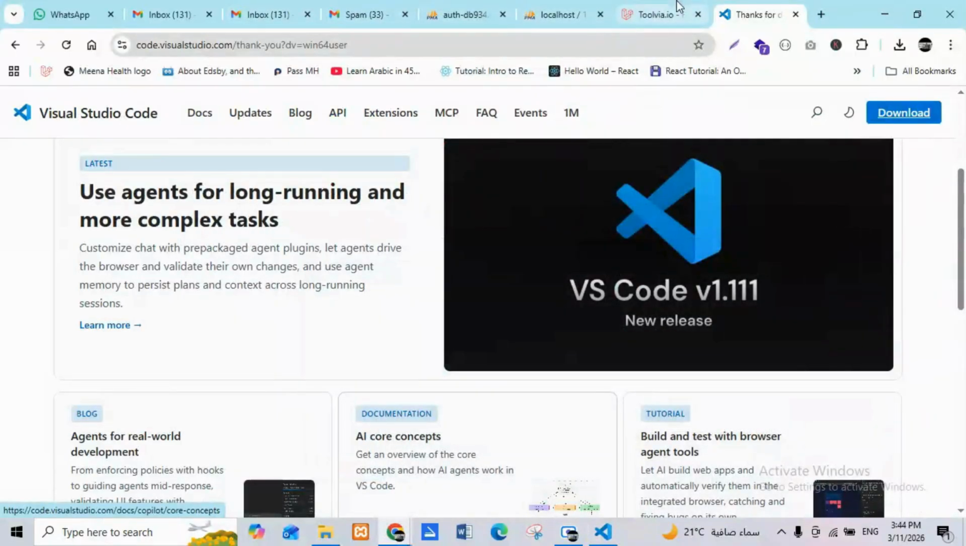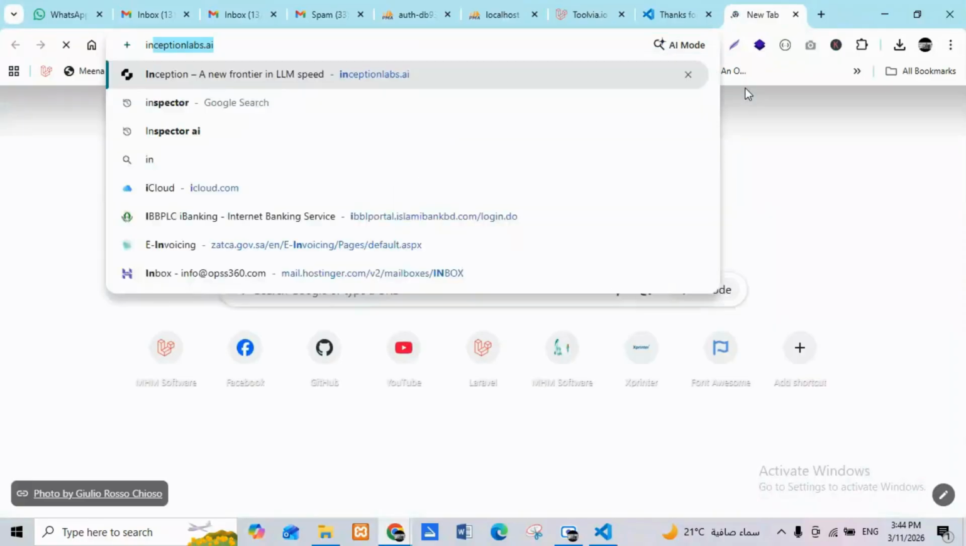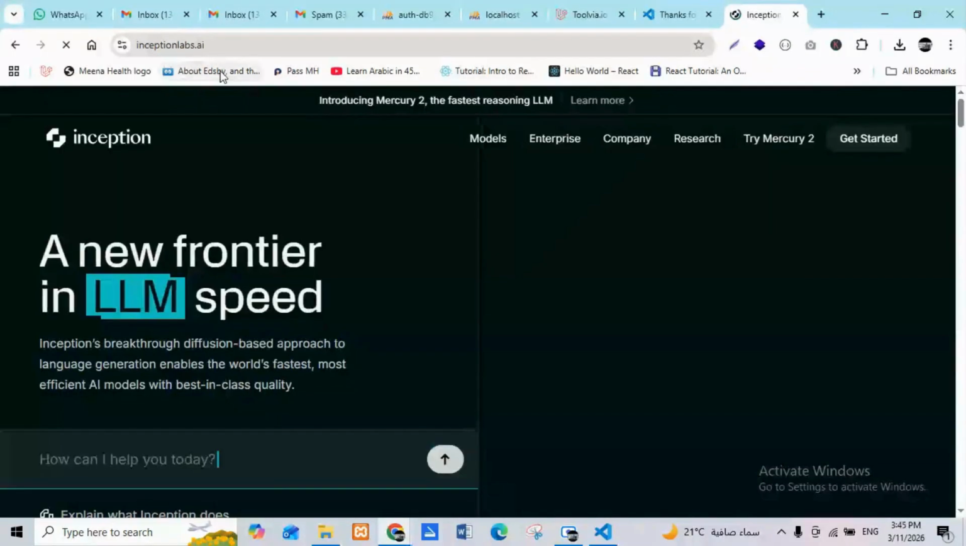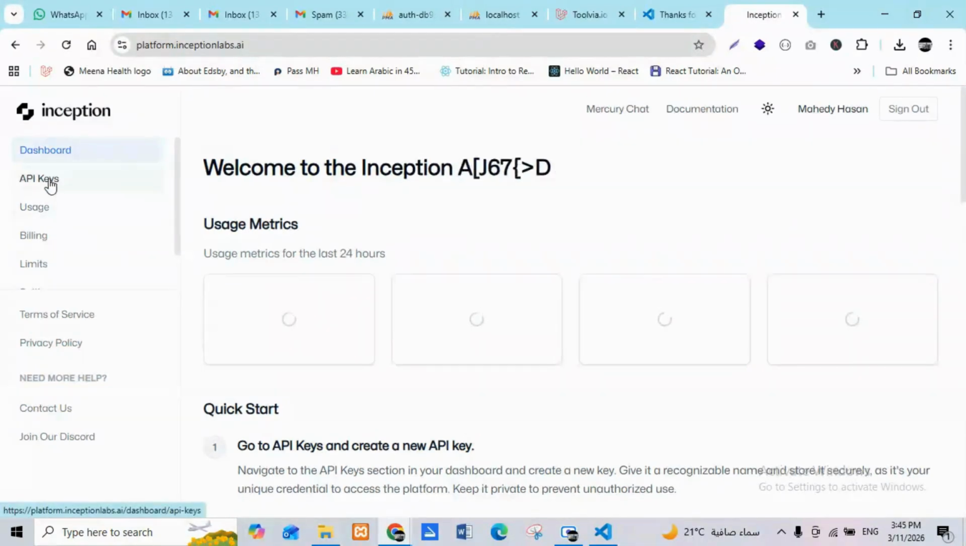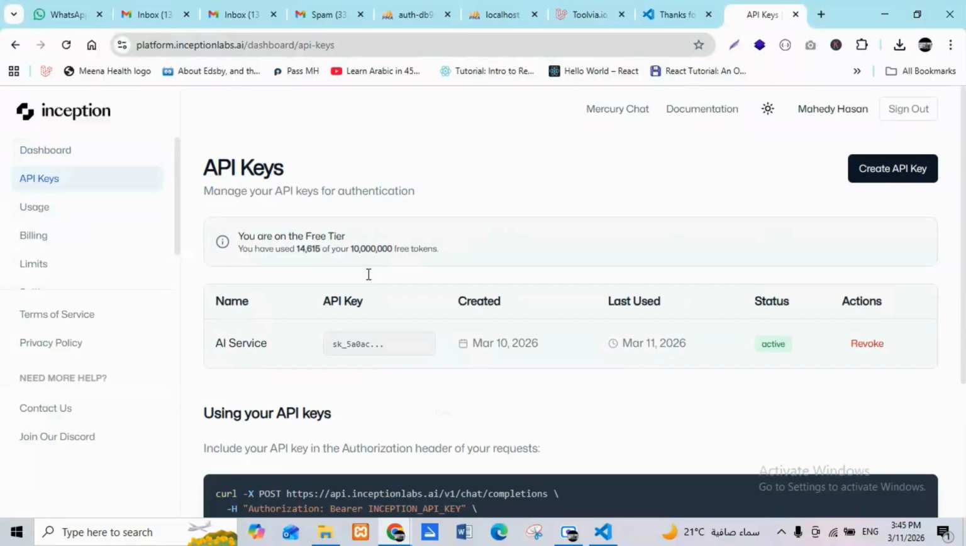As I already told you, for example, let me show this one. What is my Inception API? You need to go to Inception Labs AI, then click Get Started. If you get started, you already have an account. You can see the API key here, and I already have an API key. If you generate for the first time, you will get 10 million tokens.